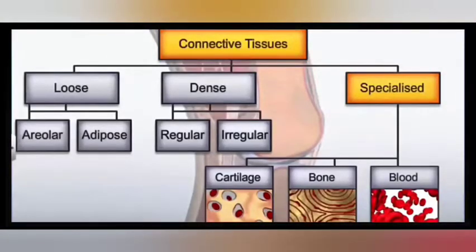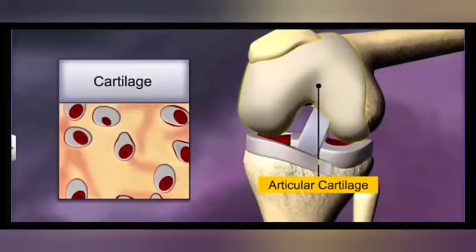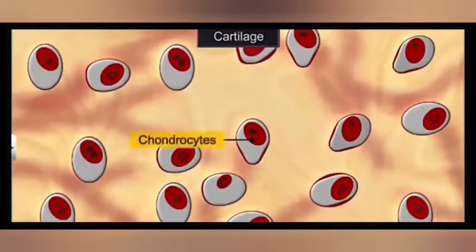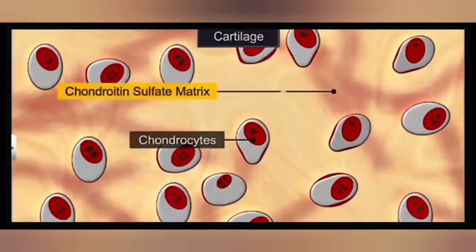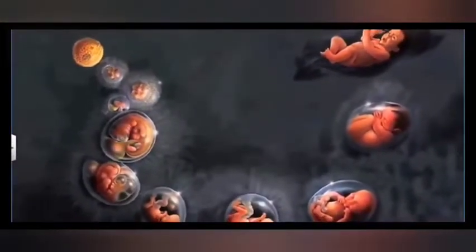Now let's study this with the help of animation. So the specialized connective tissue, the first one is cartilage. As I told you, cartilages are mainly present between the bones. They prevent the friction between the bones, and these cells are called chondrocytes, cartilage cells, and they produce the chondrin sulfate which are present in cavities, which may range between 2 to 4.